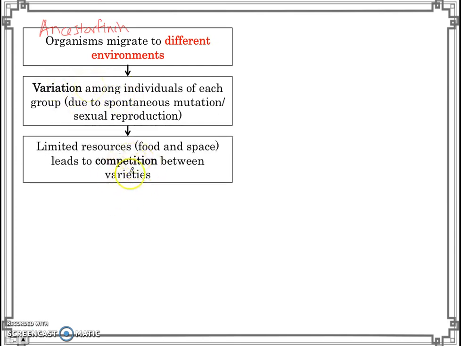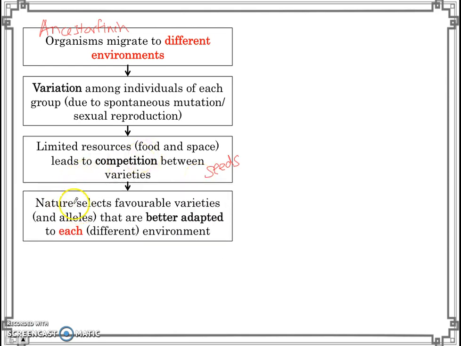And then there's competition, because in each island, let's say you go to an island with many seeds, there's competition for the limited number of seeds to eat. So the finches with beaks which are slightly better at eating seeds will survive and reproduce more. So that leads to natural selection. So nature will select those varieties that are better adapted to each environment.